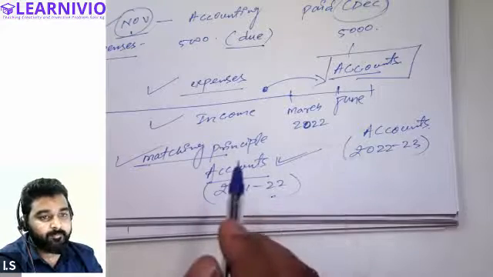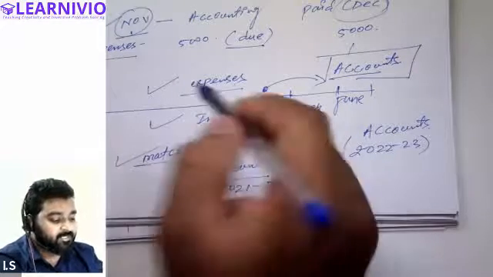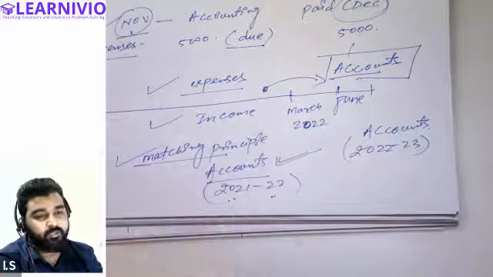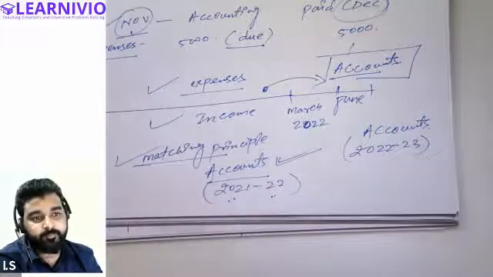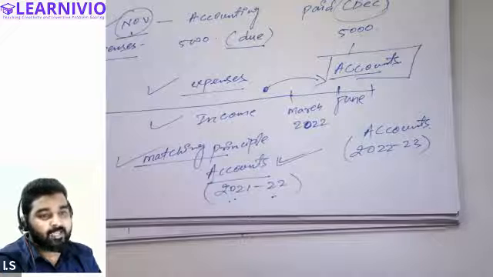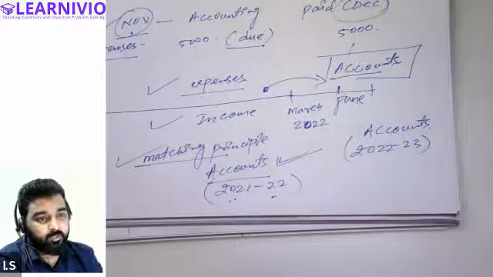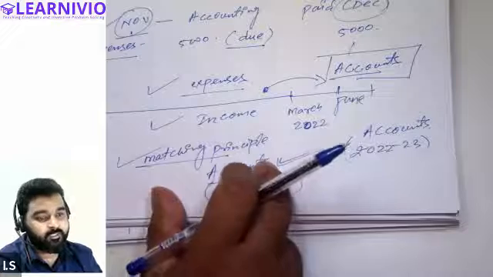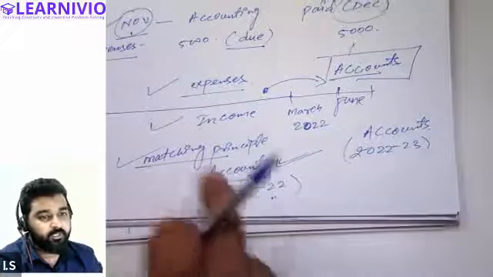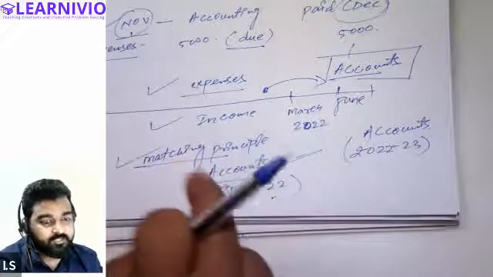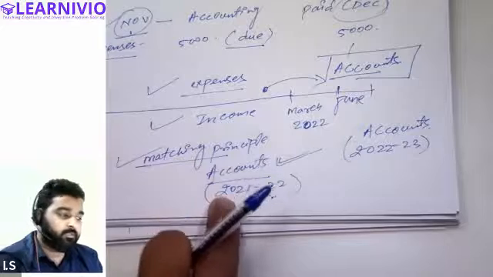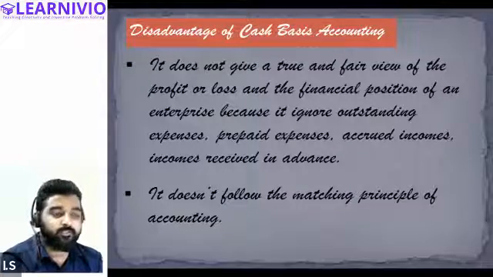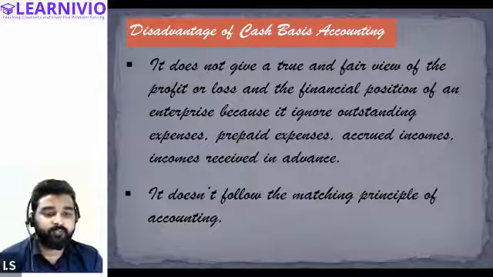The matching principle says that expenses and income of a particular period should be recorded in the accounts of that period only. But cash basis accounting says only those expenses or income should be recorded which are actually paid or actually received in that year, and nothing else. So it is not following the matching principle. Got it, everyone?